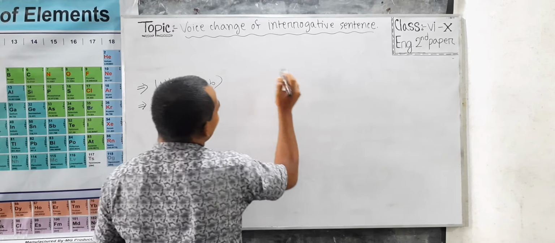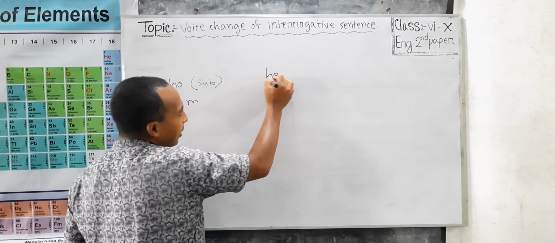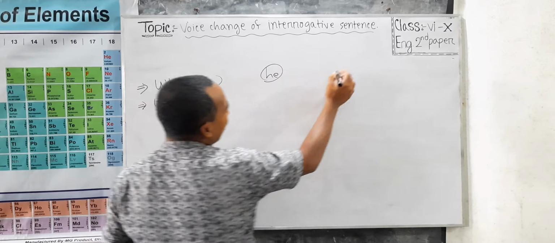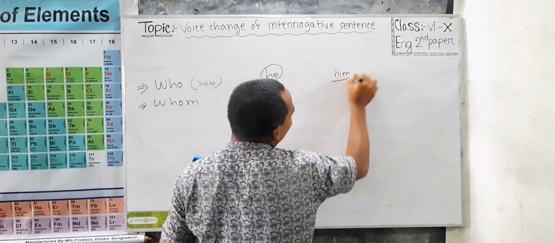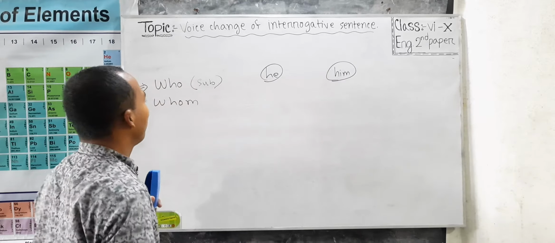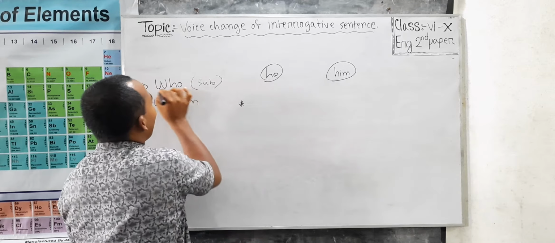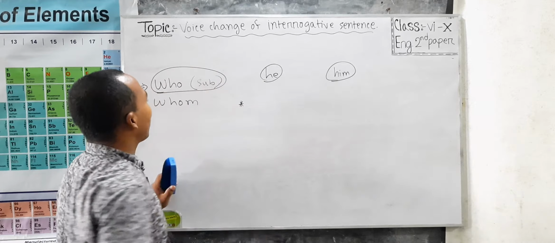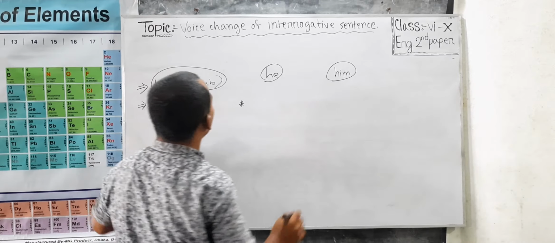And if we use, please try to understand, if we use he as a subject of a sentence, then while making it passive, we use the objective form of it, him. Such is the case here. As the WH word who works like a subject,